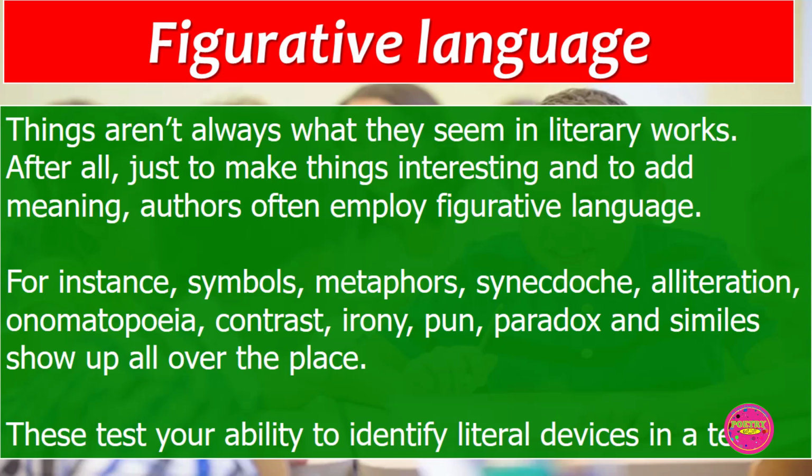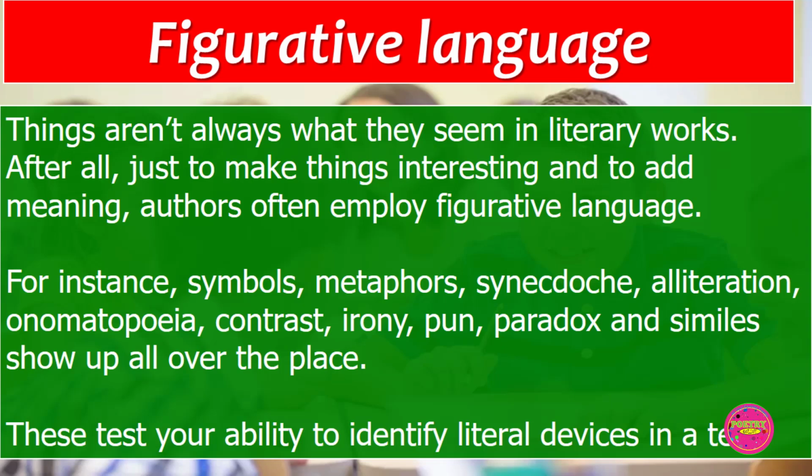Figurative language. Another type of questions that can be asked under unseen prose and poetry are questions on figurative language. Things aren't always what they seem in literary works. After all, just to make things interesting and to add meaning, authors often employ figurative language. For instance, symbols, metaphors, synecdoche, alliteration, onomatopoeia, contrast, irony, pun, paradox, and similes show up all over the text.